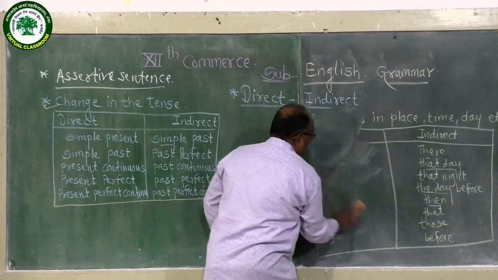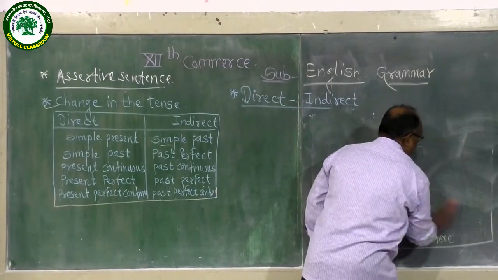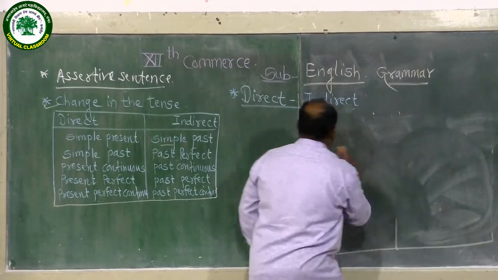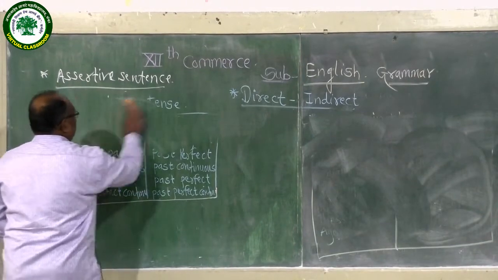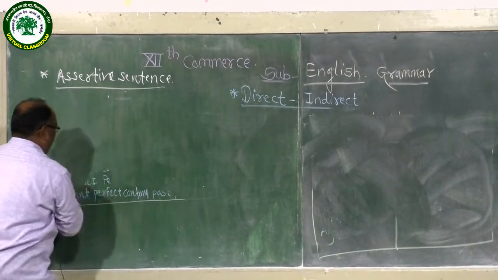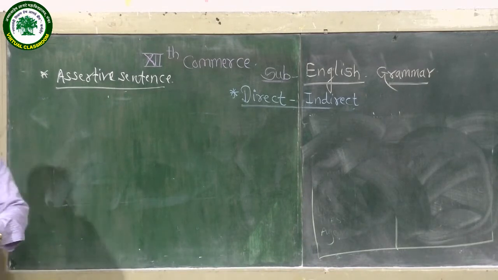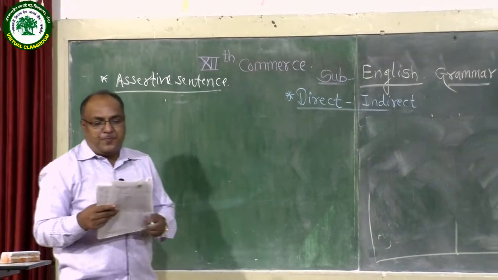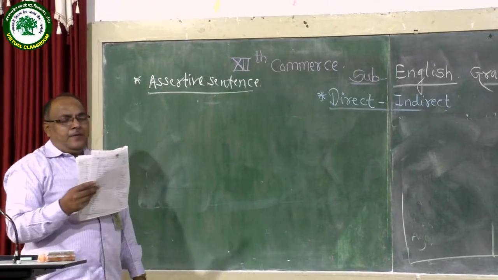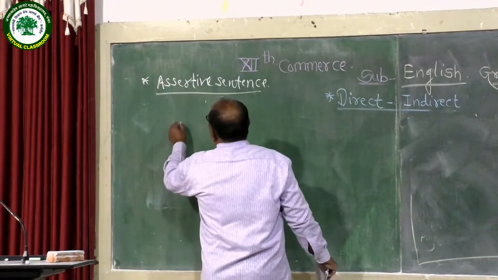Now we are going to start with actual sentence type and the rules of changing into indirect narration. Student, please remember rules. How assertive sentence change into indirect narration or indirect form. First of all, I take one example and then explain the rules.